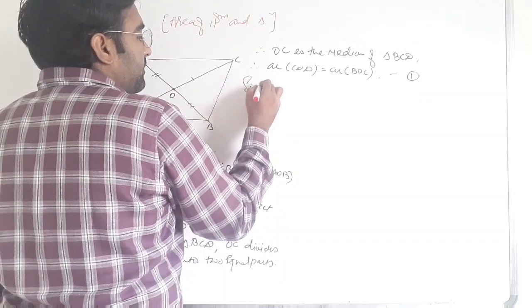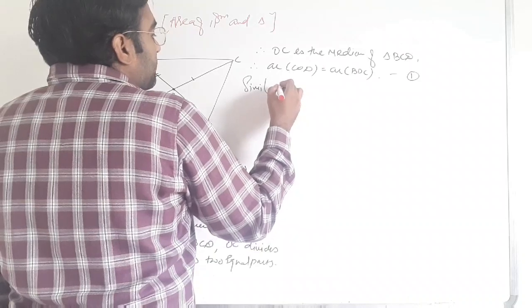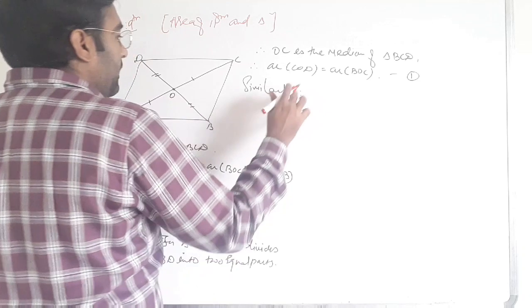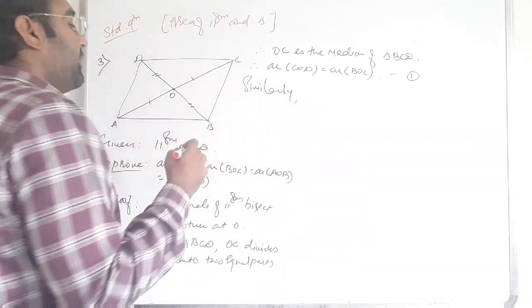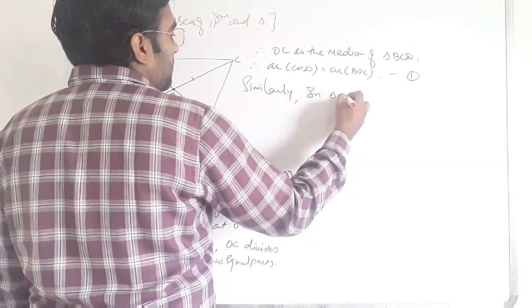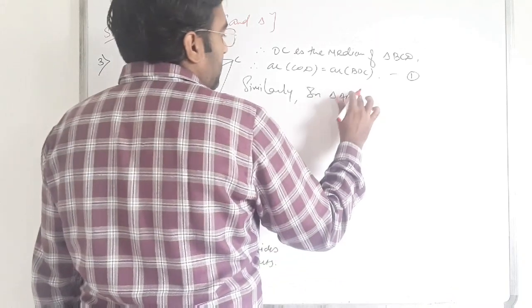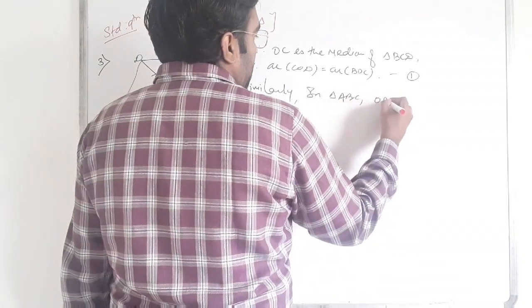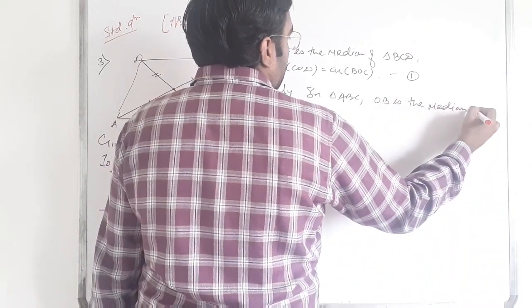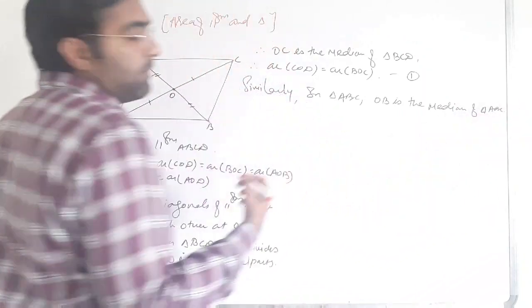Similarly in triangle ABC, OB is the median of triangle ABC.